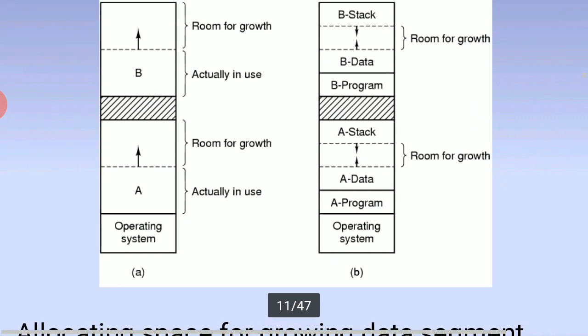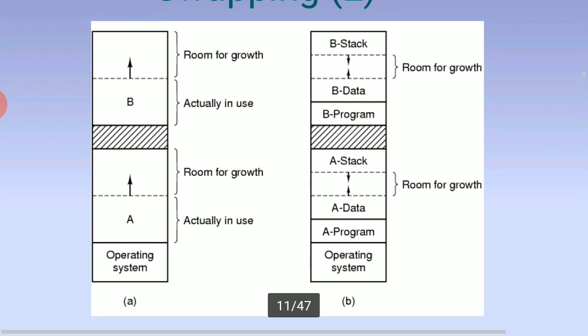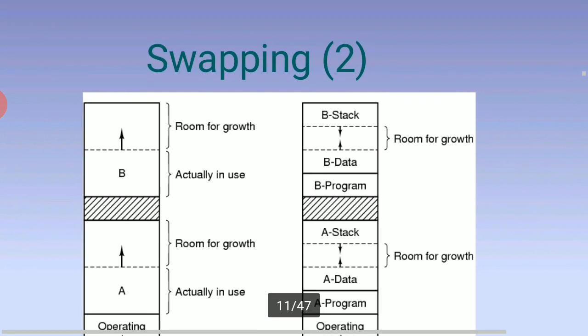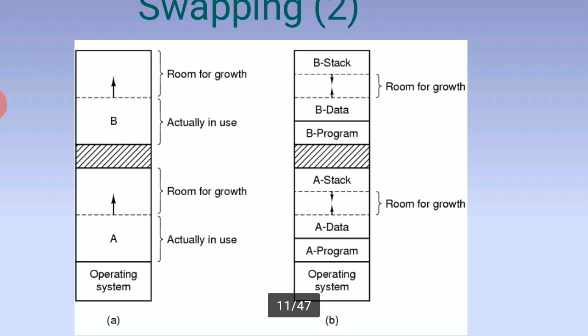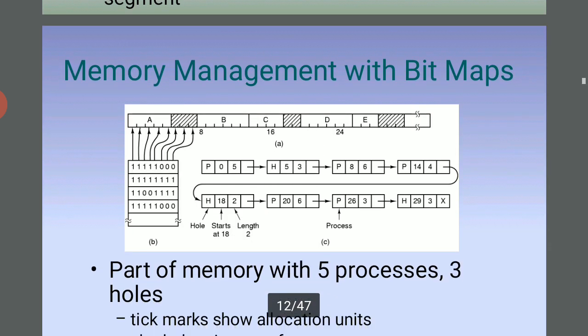In this swapping, there is room for growth and the part actually in use. Here is the room for growth. So we have A's stack and B's stack, the A program and the operating system. We allocate space for the growing data segment and space for the growing stack and data segment.